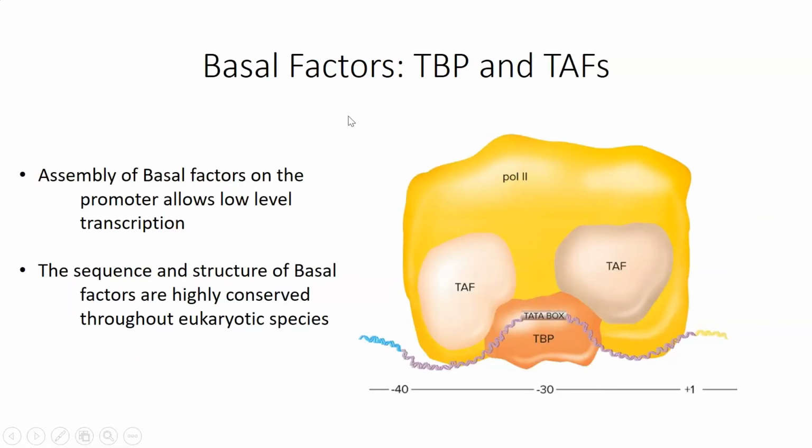This slide is just showing the basal factors binding to the promoter through the TATA box. TATA binding protein binds it directly. TAFs latch onto the TBP, and then that altogether attracts the RNA polymerase II to the initiation complex.